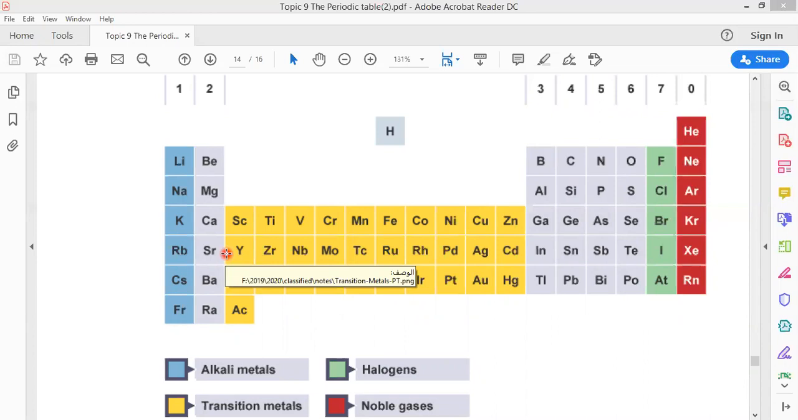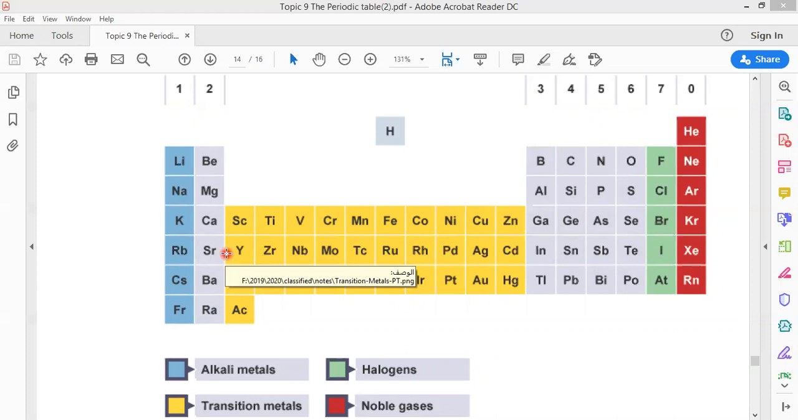Good conductors of heat and electricity. The best metal to conduct electricity is silver, then copper. So the best element is silver. What about density? High density. So these elements are good conductors of heat and electricity, very hard, with high melting point and high density.